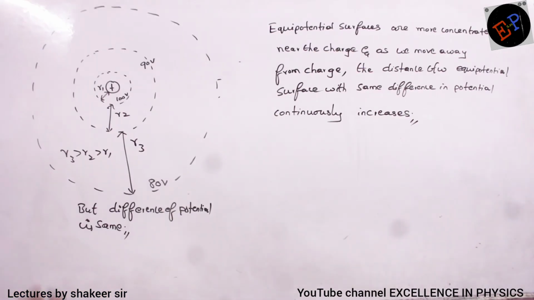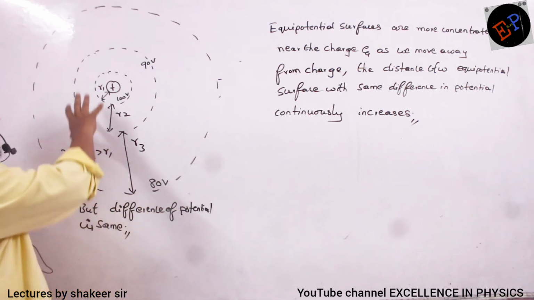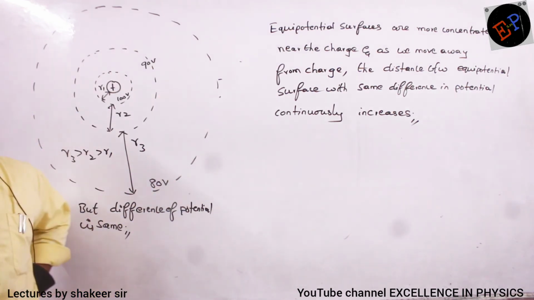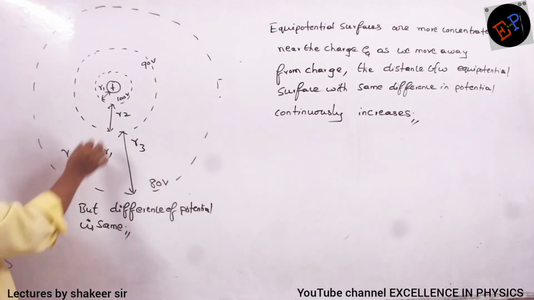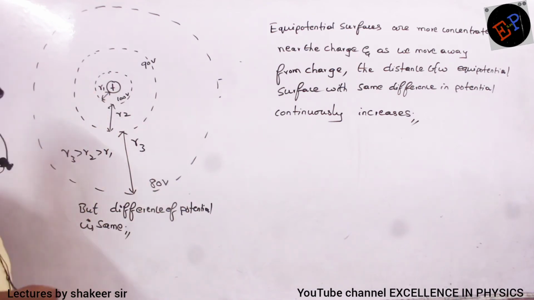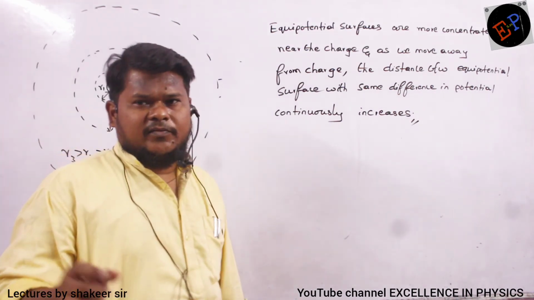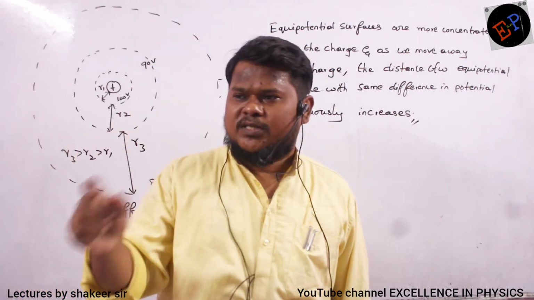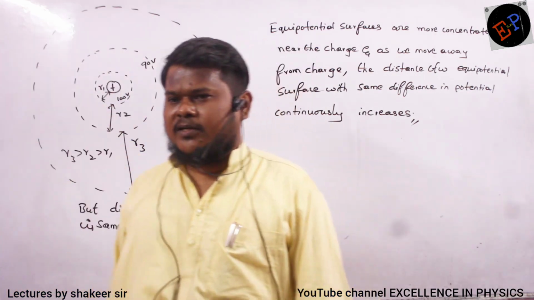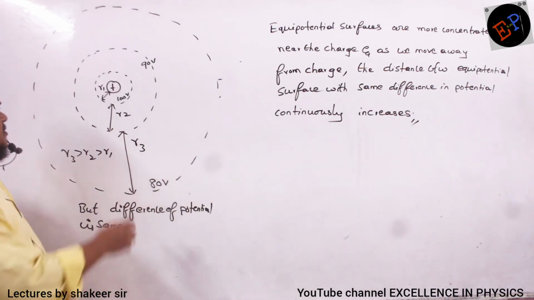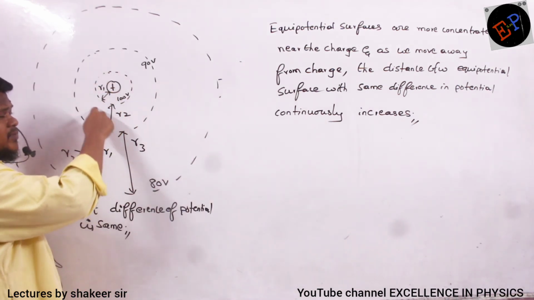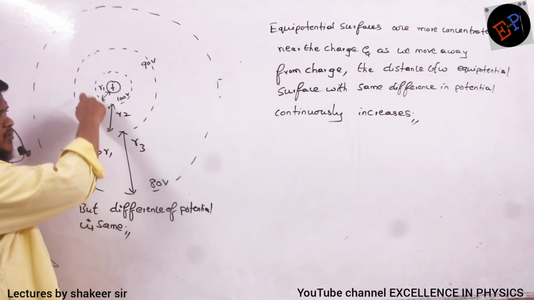So, see the arrangement of equipotential surfaces. Theoretical bits will be asked on this concept. Okay, so listen. Consider this is a charge. Near the charge, potential will be greater. When we take any point very close to the charge, its potential will be greater. And if I move away from the charge, potential continuously decreases. Clear? So here, this is an equipotential surface. This total sphere which I am drawing, this surface is an equipotential surface.